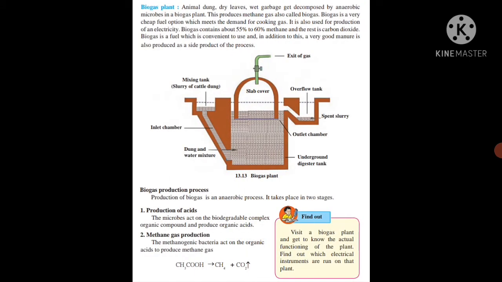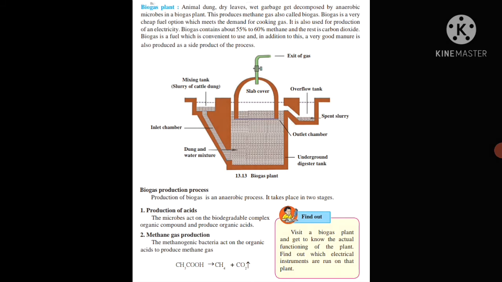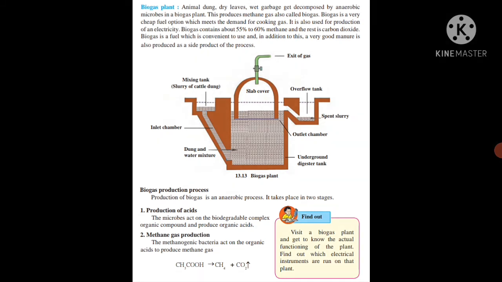Now let us study the structure and function of a biogas plant. We know that animal dung, dry leaves and wet garbage get decomposed by anaerobic microbes in a biogas plant. This produces methane gas, which is why it is also called biogas.